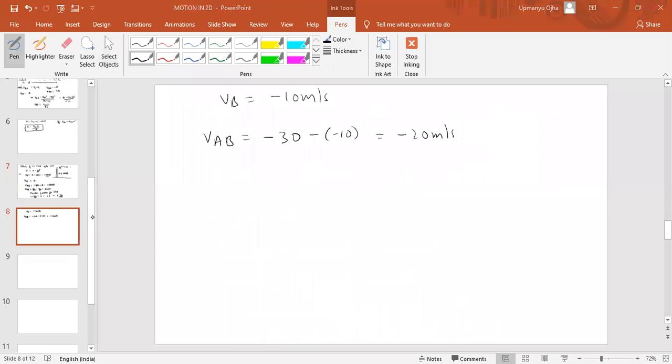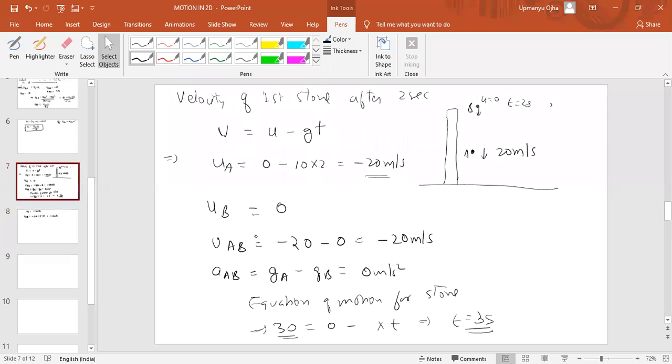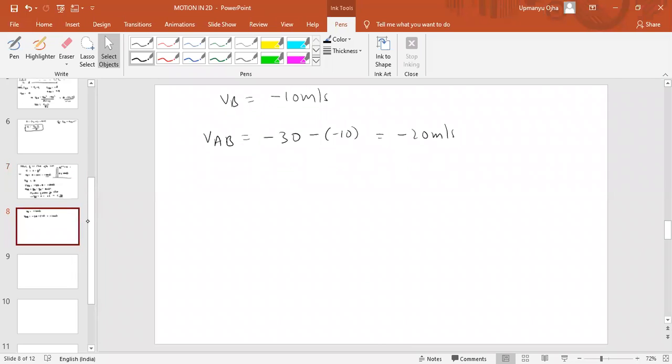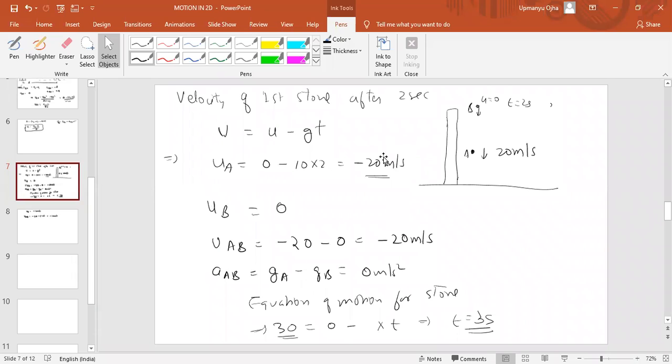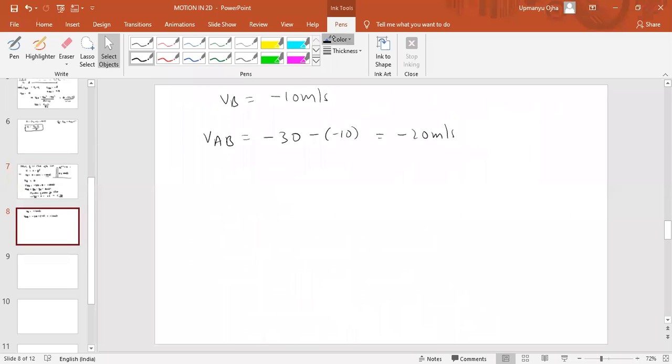So final velocity is minus 20 meter per second. Initial is how much? Minus 20 meter per second. So what we have to find? We have to find the time. Time can be found if we know the initial displacement between them.